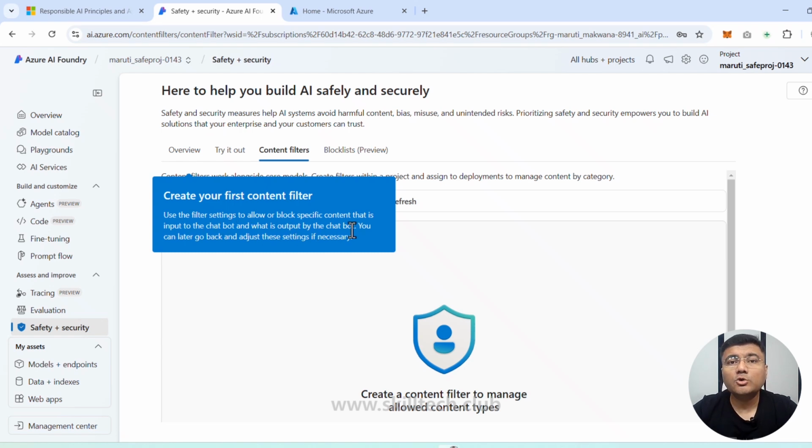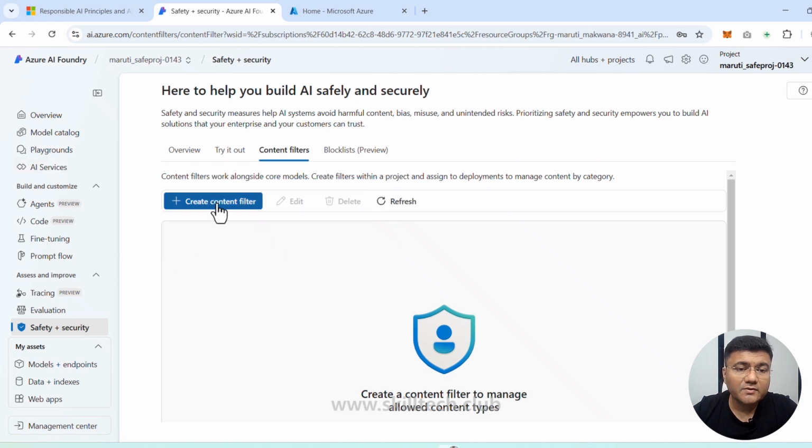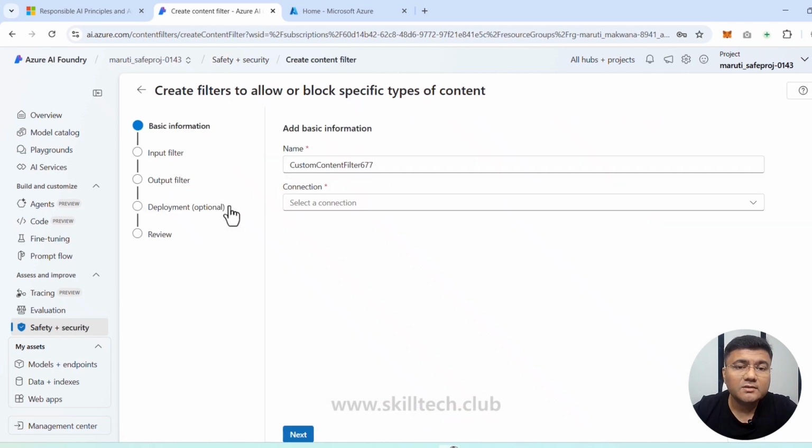So you can actually control both the content, what you are providing as an input or your user is providing as an input prompt, and what kind of a response, what kind of a completion will be generated by the chatbot. You can actually control both of them. As of now, we are in the content filter and we will click on creating a new content filter because I do not have any existing content filter. I'll click on create content filter, which is asking me, please provide some basic information and the connection.